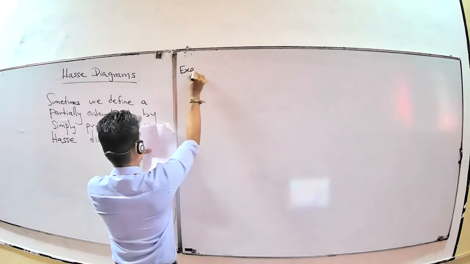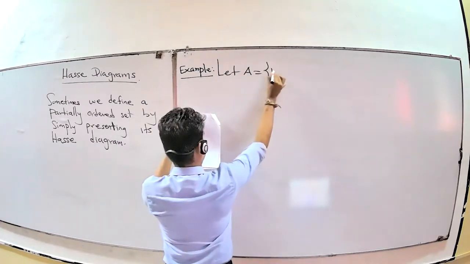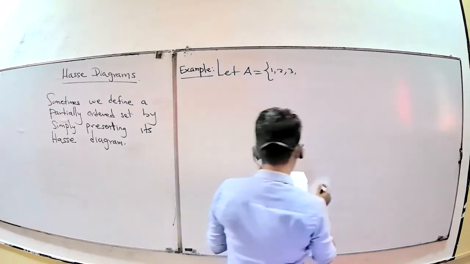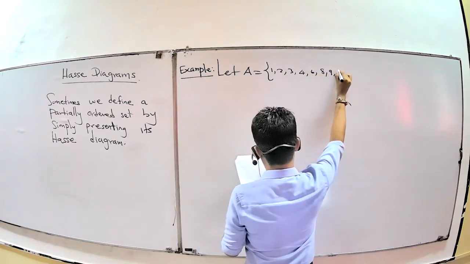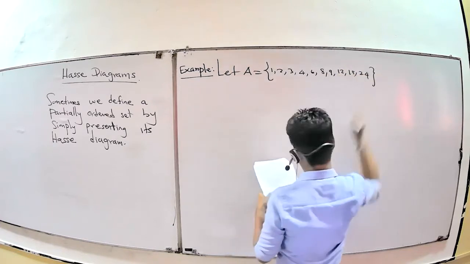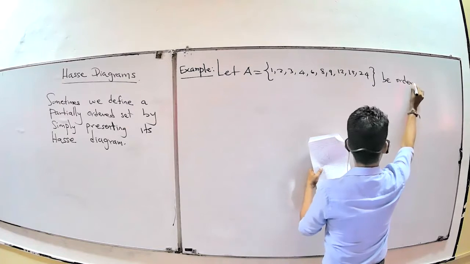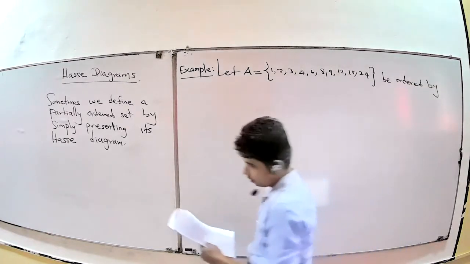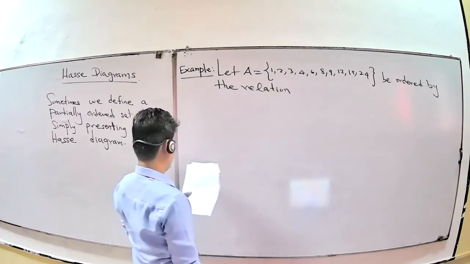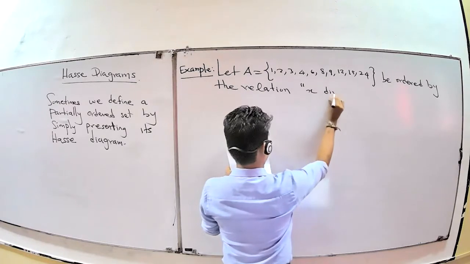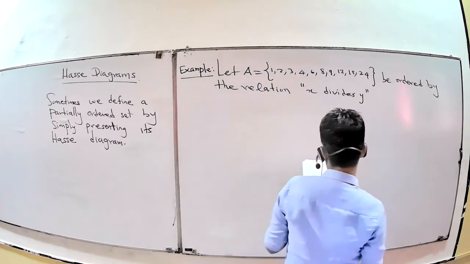Example: let A be a set consisting of 1, 2, 3, 4, 6, 8, 9, 12, 18, 24, ordered by the relation x divides y. The Hasse diagram of A appears in the following figure.